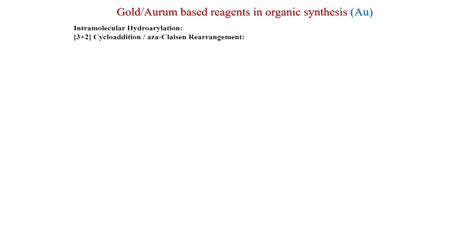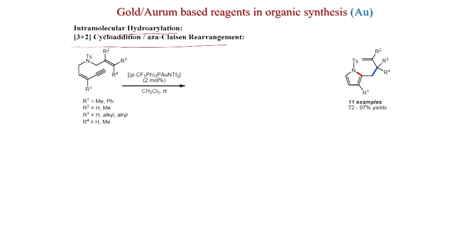Now, we will discuss intramolecular hydroarylation, 3+2 cycloaddition, and Claisen rearrangement. You can see here a triple bond is present, a double bond, and an N-tosyl group is there, and with this catalyst, PCF3, Ph3PAuNTf2, 2 mole percent, dichloromethane, room temperature, you get this.